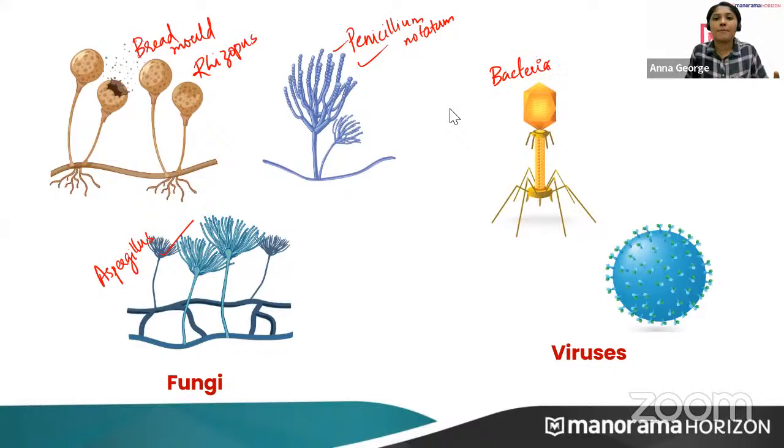So this is bacteriophage, and this is another type of virus. There are different types of viruses, but you can specifically say this is a bacteriophage. This is a type of virus. So these are the five categories of microorganisms.